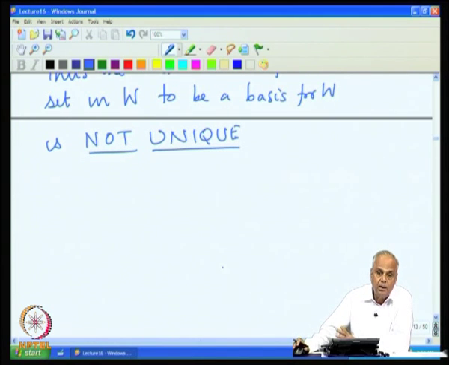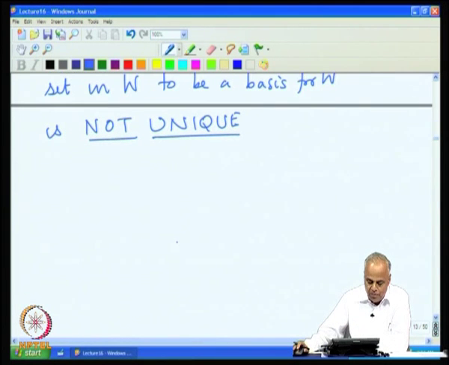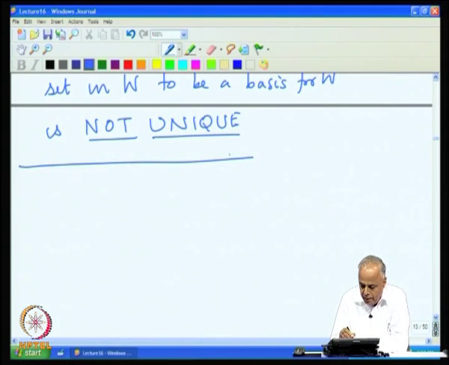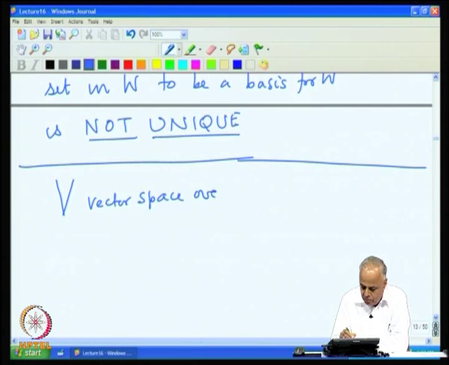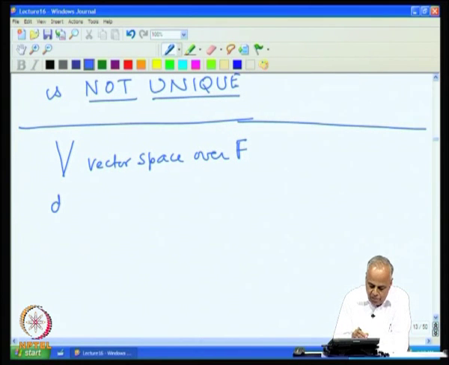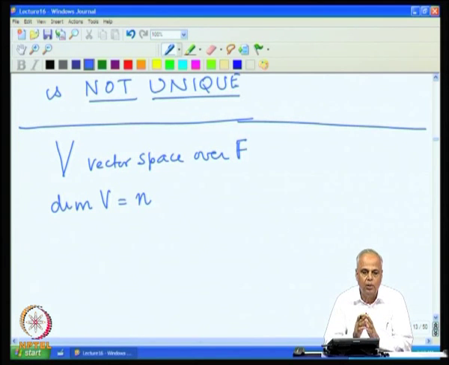However, the fact of the matter is that we can always extend; there should be at least one extension, and that is what is important for us. Now, let us look at another property of finite dimensional spaces. Suppose V is a vector space over F and V itself is finite dimensional. Say the dimension of V is equal to n. So, I start with the original mother space to be a finite dimensional vector space, and we take the dimension to be equal to n.